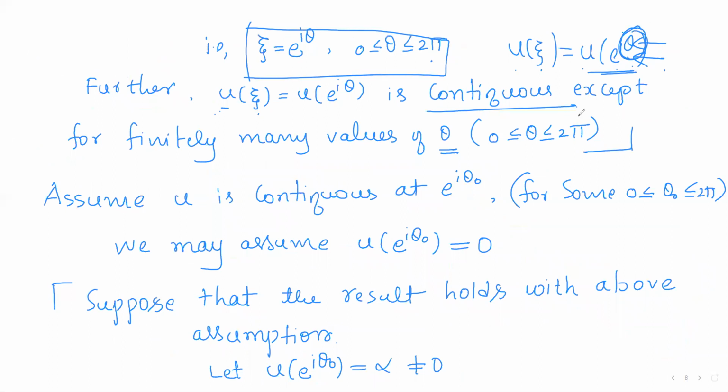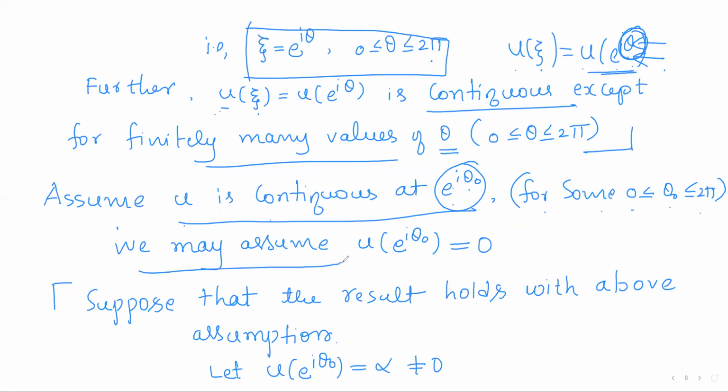Under the assumption that it is continuous at some e to the power i theta naught, we shall prove the limit. So assume that u is continuous at e to the power i theta naught for some theta naught from 0 to 2 pi.